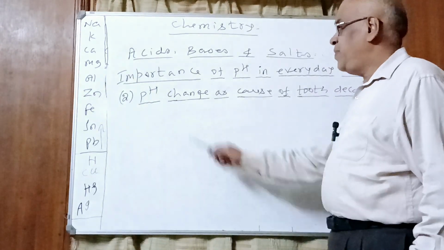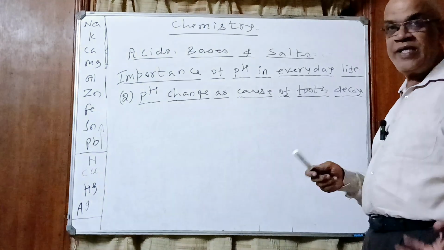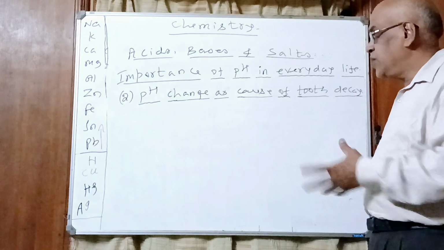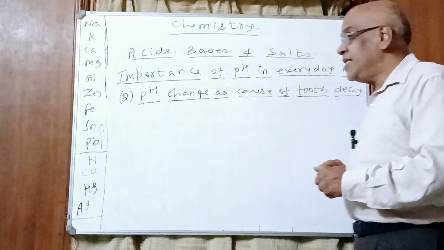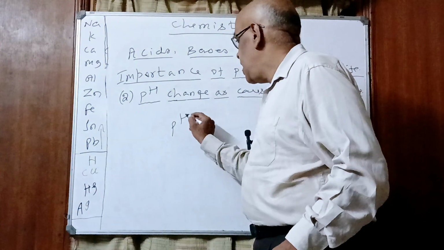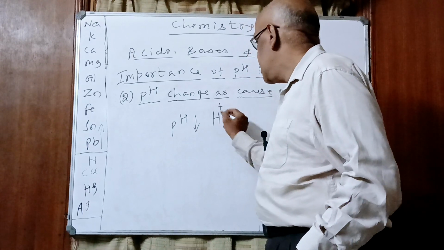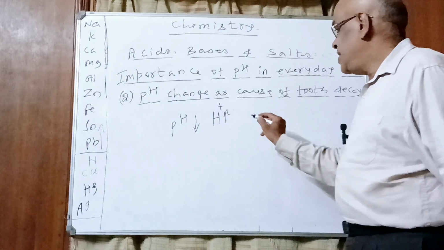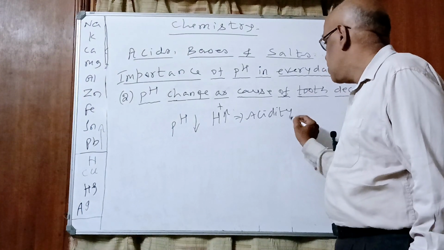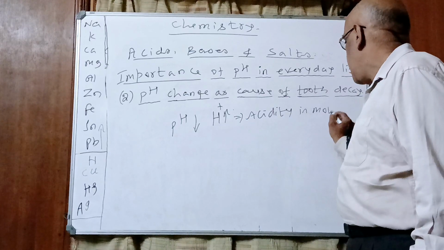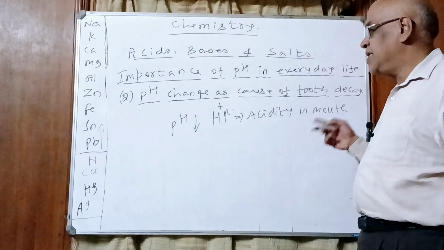Second point, children, pH change as a cause of tooth decay. Tooth decay means what? Destruction of teeth and fall of teeth. We lose teeth. Why? Because of changing pH. Change in pH means decreasing pH. pH decreases, hydrogen ion concentration increases. Then acidity increases. It increases acidity in the mouth. That leads to loss of teeth, called tooth decay.